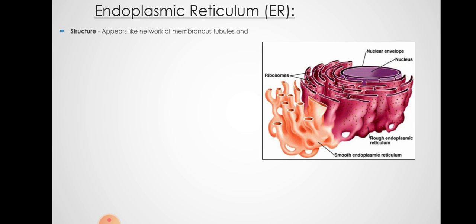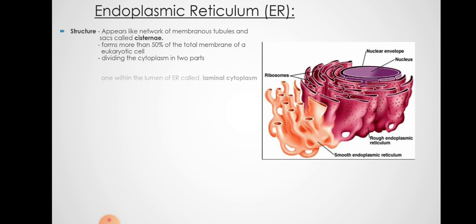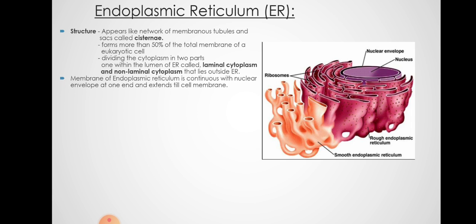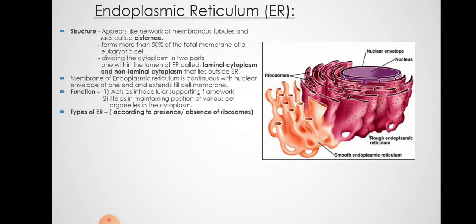Now the ER: close to the nucleus you can see a folded membrane made up of cisternae. ER forms 50% of the cell membrane. ER is a very crucial organelle, and it has a membrane which starts from the nuclear membrane and continues to the plasma membrane, or delimiting membrane of the cell. It acts as an intracellular supporting framework. It supports the cell from inside and helps in maintaining the position of various cell organelles.